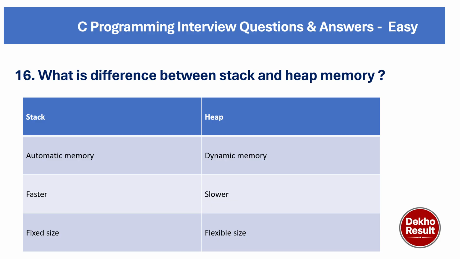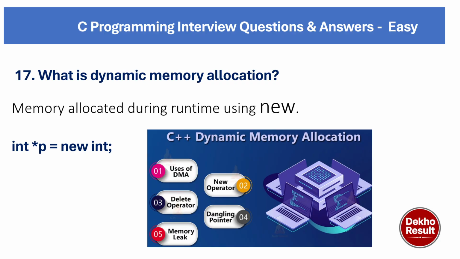Stack memory is automatically managed, but heap memory we have to manage by ourselves, which means we have to create or delete it like this. Now coming to our next question, what is dynamic memory allocation? Dynamic memory allocation means the memory that is allocated during runtime using the new keyword. So here it is created using int *p = new int. So new memory is allocated using the new keyword during runtime.